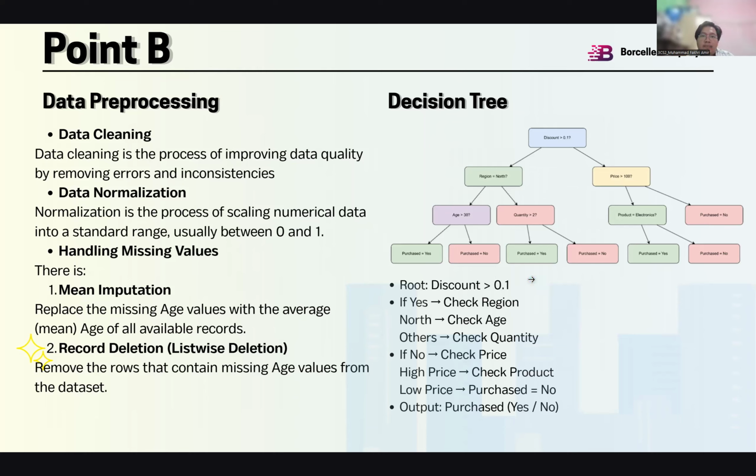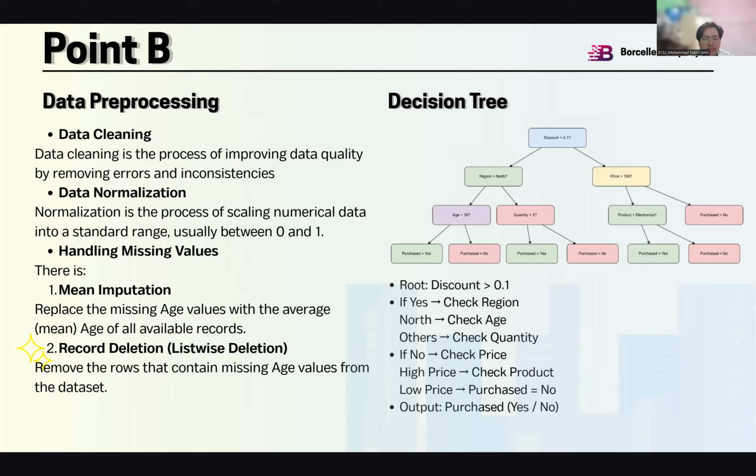In data pre-processing, we have three processes. The first is data cleaning, which is the process of improving data quality by removing errors and inconsistencies. The second is data normalization, the process of scaling numerical data into a standard range, usually between 0 and 1.